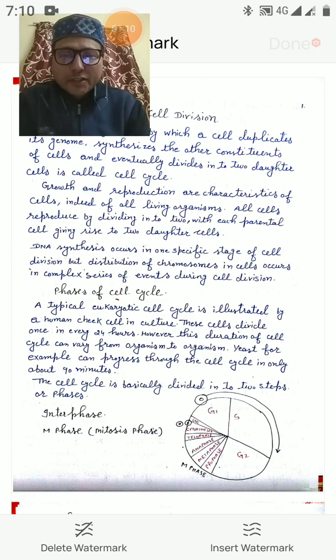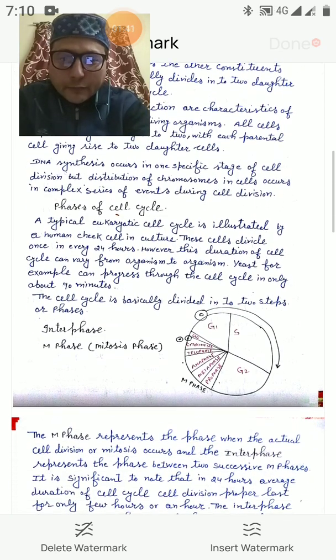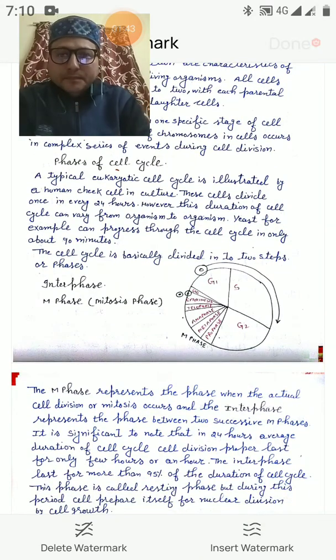Growth and reproduction are characteristics of the cells, indeed of all the living organisms. All the cells reproduce by dividing into two, with each parental cell giving rise to two daughter cells. DNA synthesis occurs in one specific stage of the cell division, but distribution of chromosomes in cells occurs in a complex series of events during the cell division. So, we will talk about what are the different phases of cell cycle.